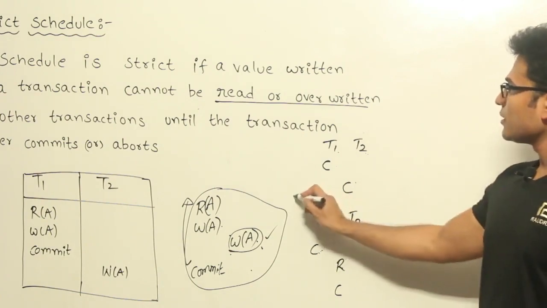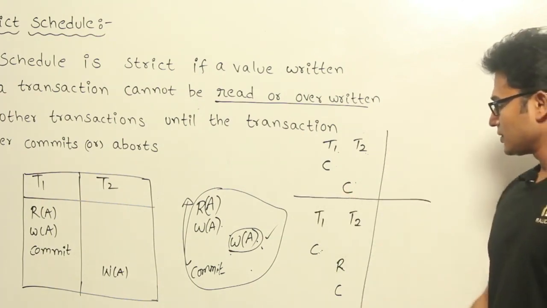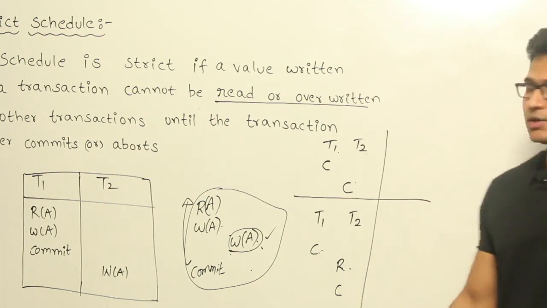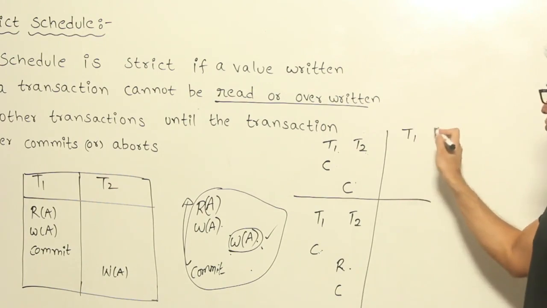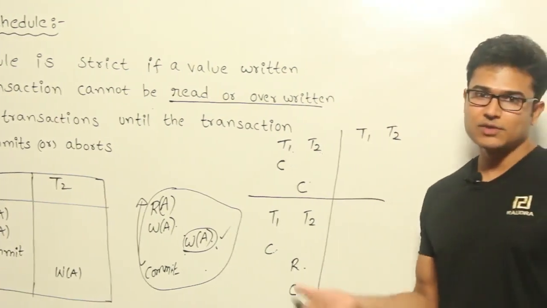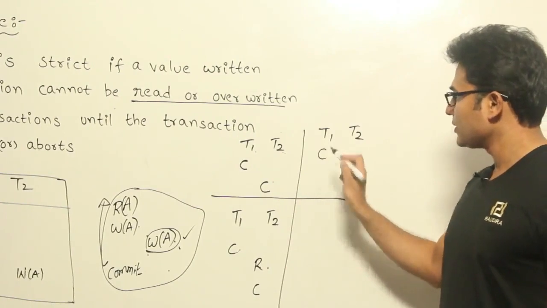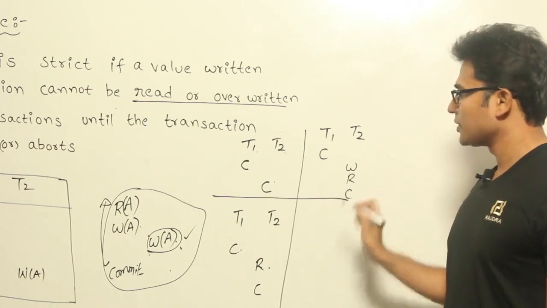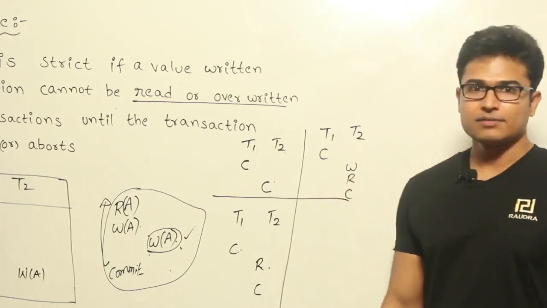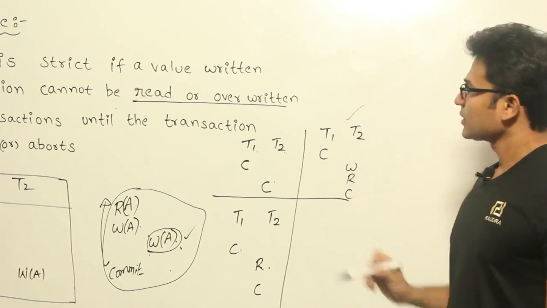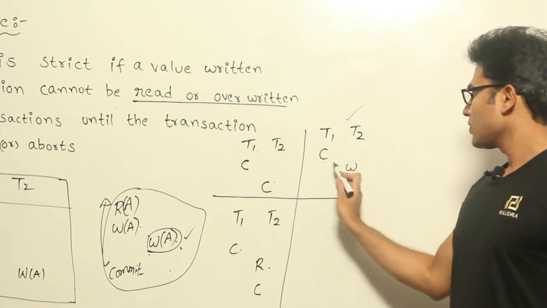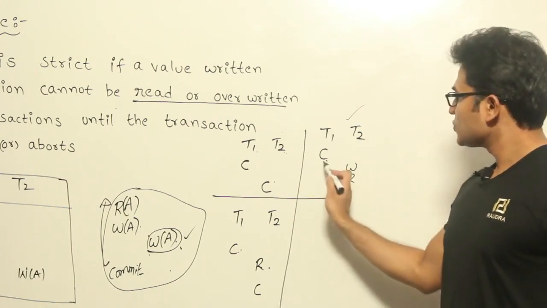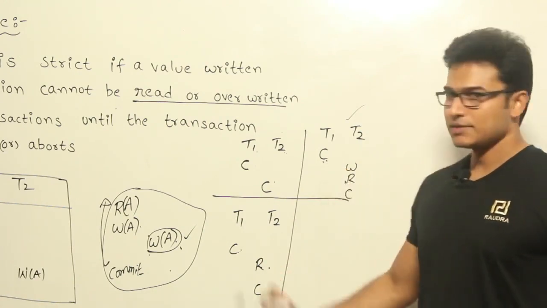Now if you look at strict schedules, what it is trying to say is, it is not just about read. Whatever operation it is, read or write, you have to put it only after this, which means if you have T1 and T2, and if T2 is trying to blind write something which T1 has written, it is saying wait until it gets committed, then only you write or you read, then only you commit, right? Therefore it is even more strict than this. If you observe this strict schedule, you are not allowing anyone to read until you commit this one. Therefore every strict schedule is definitely cascadeless.